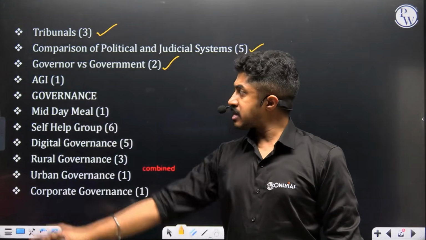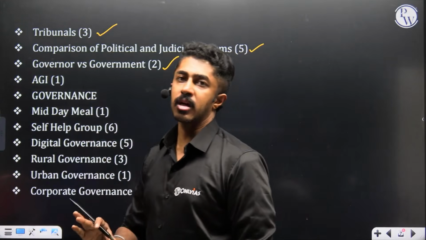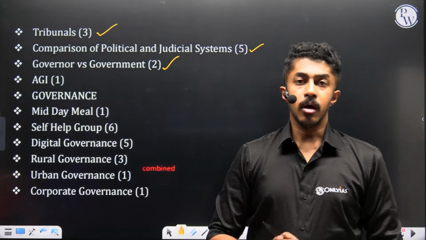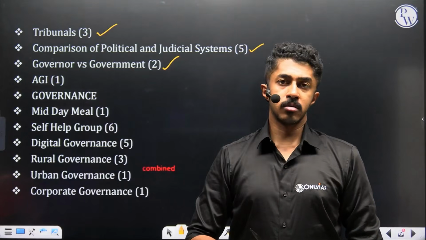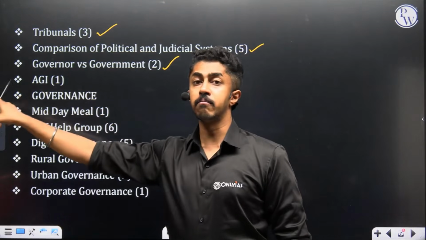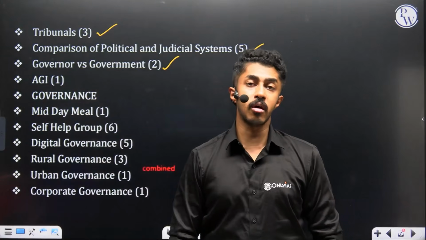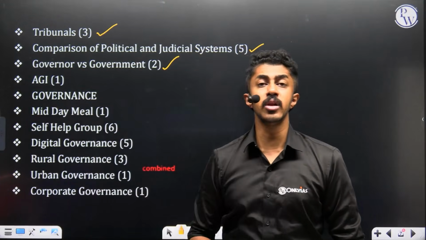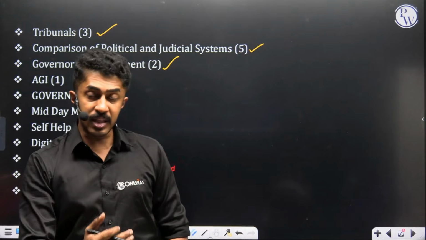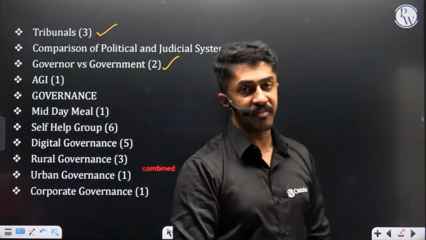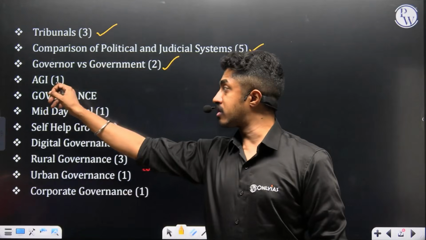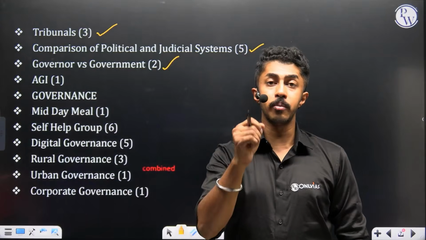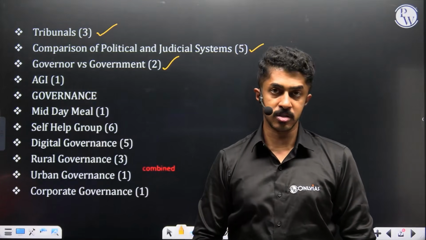But the point here is, at least do a basic level of preparation. But focus should be primarily on what? On those topics which have maximum frequency of repetition. If they have got repeated a lot, those are the topics that you will finish off first. You will then cover those topics which have appeared in the current affairs next. Then you will go for the rare ones. Getting the point here? You should learn to prioritize your preparation of these topics.